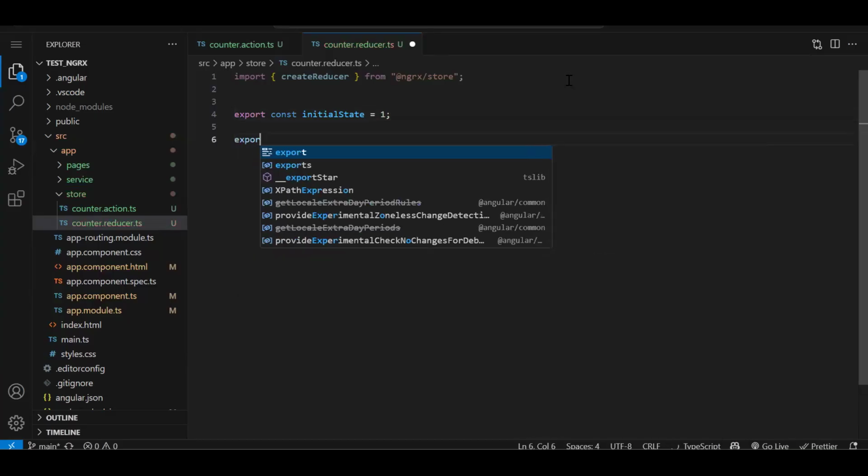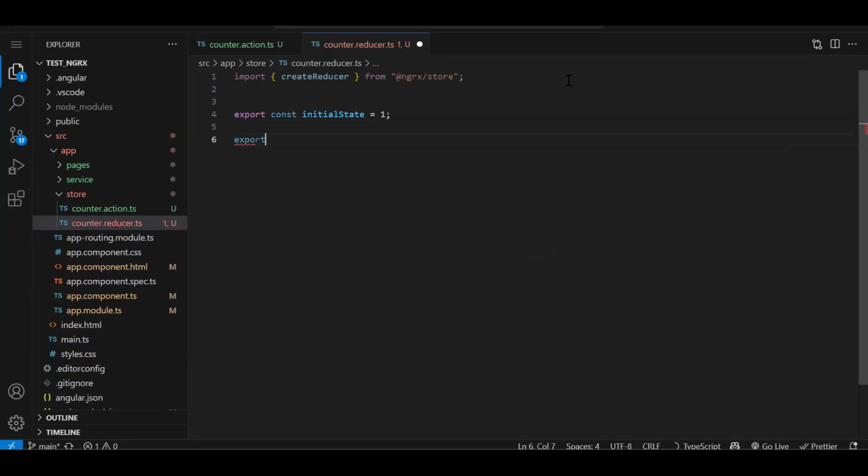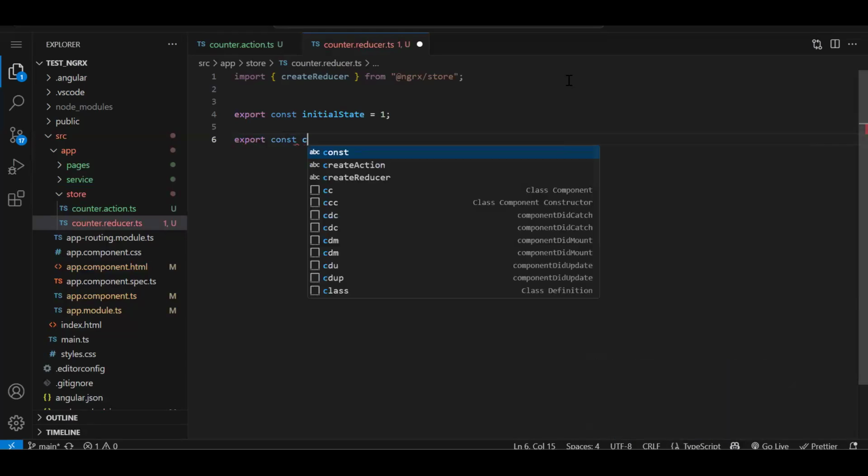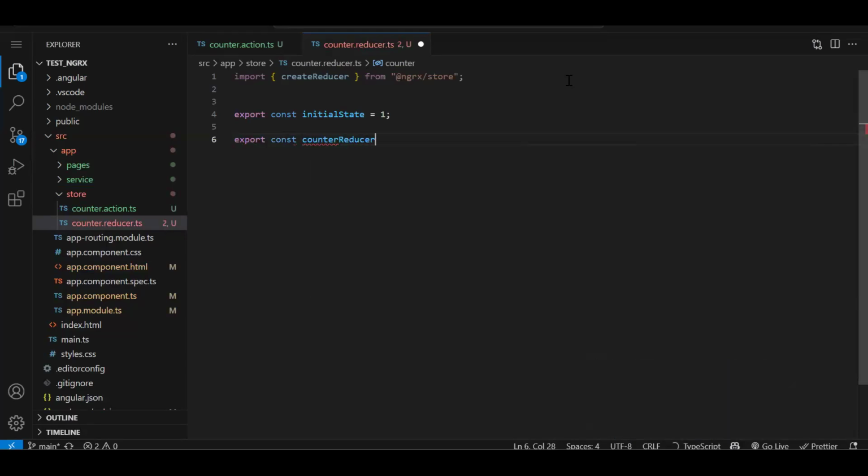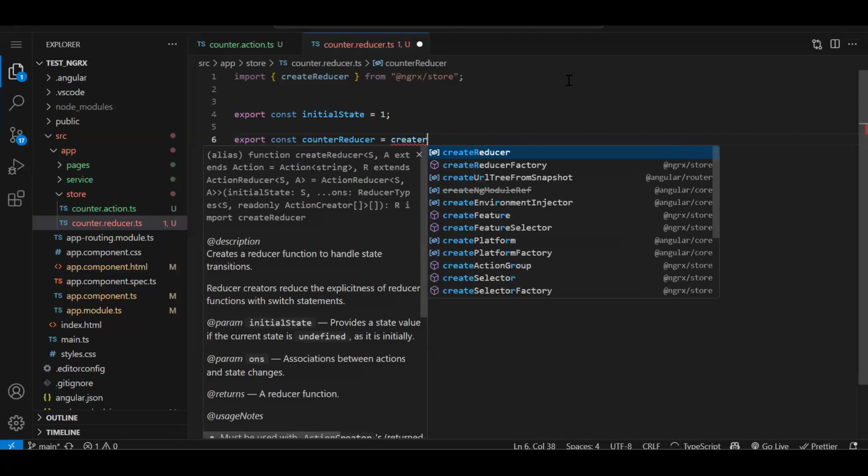Now here we are going to create our reducer. Const counterReducer. In your state, you are going to store multiple data, and for each data you store in your state, you are going to create a reducer. Currently, I'm creating a counter, so I will have a counter reducer. Let's say in my store I'm going to store a logged-in username. Then I will have a logged-in username reducer also to deal with that particular state. So here, counterReducer is equal to createReducer.